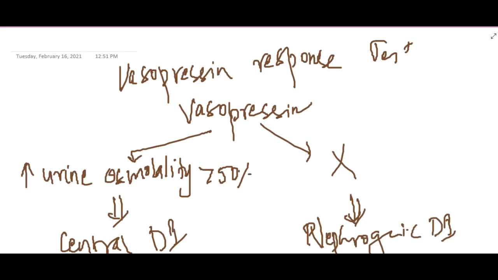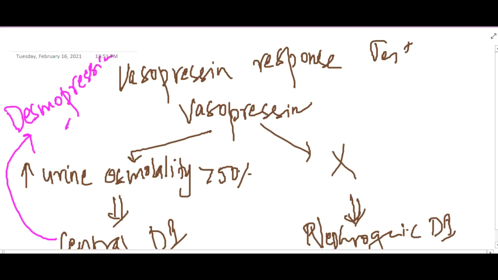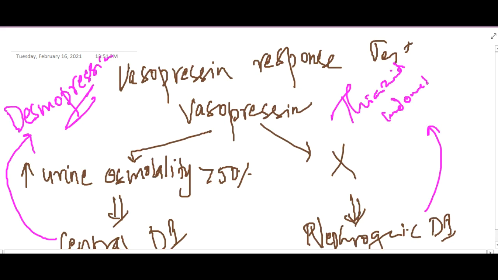Now, how are you going to treat diabetes insipidus? If it is central diabetes insipidus, then we give vasopressin analogs, because the defect is in vasopressin. One of them is desmopressin. If it is nephrogenic diabetes insipidus, then you can give thiazides or indomethacin, and salt restriction can be given. So these are the important points about diabetes insipidus.